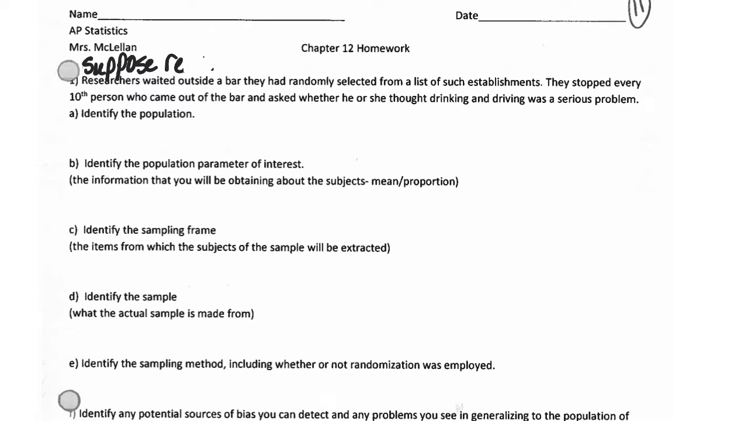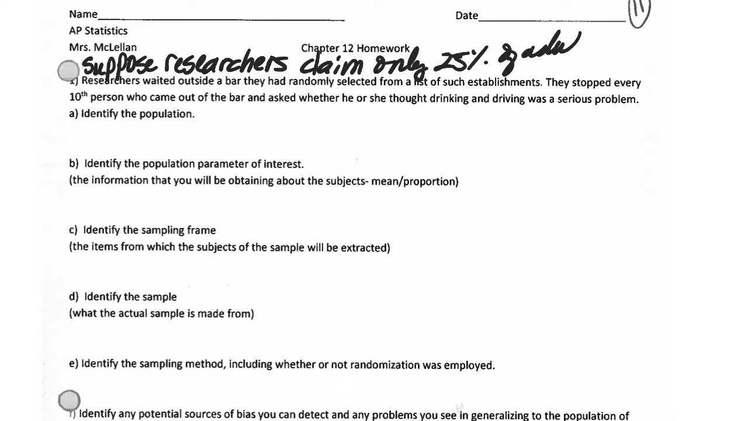Suppose researchers claim only 25% of adults think drinking and driving is a serious problem. So you can tell then that they're talking about all adults and that kind of thing.